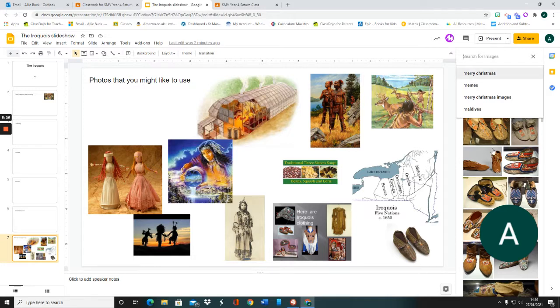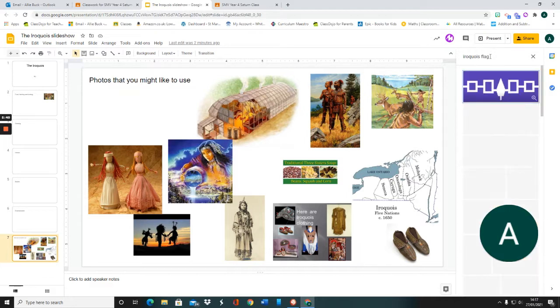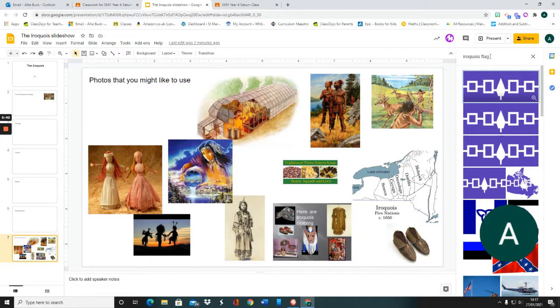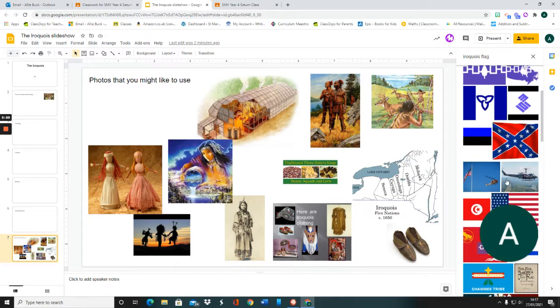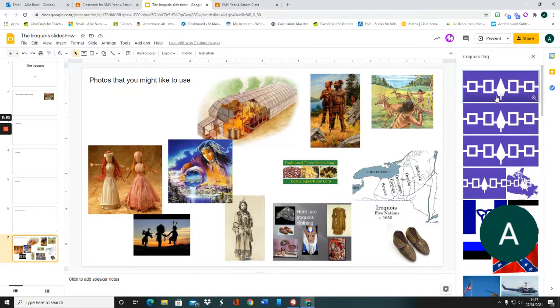So just be careful when you do your images from the web. So I'll just go through that one more time. I'm going to do Iroquois flag now. Okay, and it will come up. So yeah, you can see that it comes up with much more specific images, but then scrolling down we have a helicopter. Well, that's not necessary, so think carefully about the images that you choose if you're going to choose images from the web.